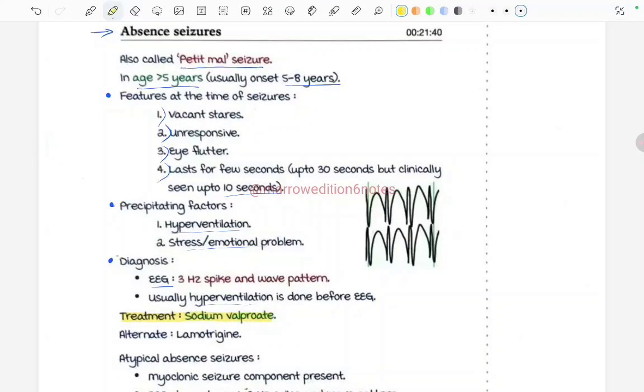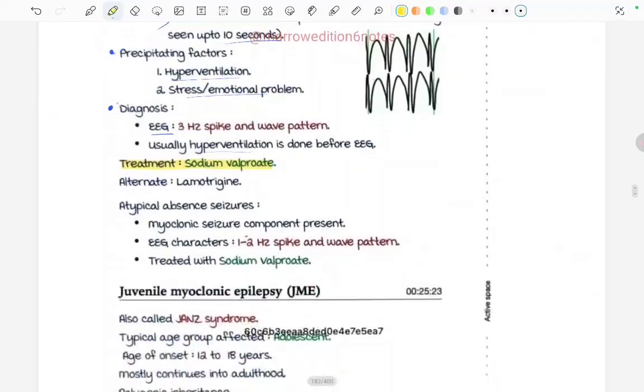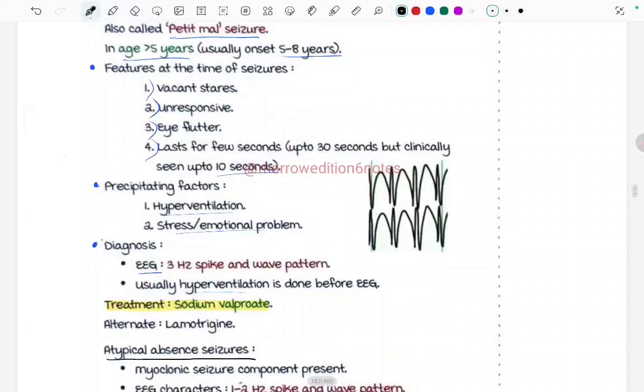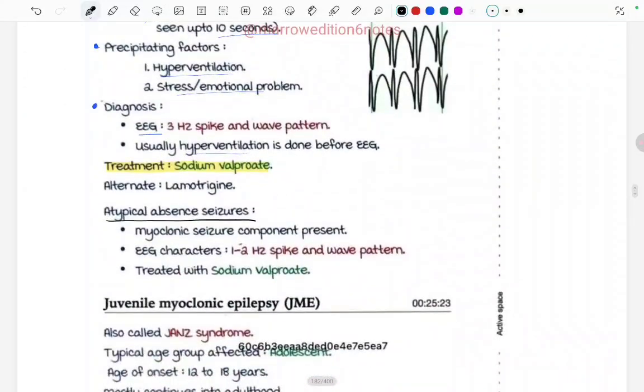There's something called atypical absent seizures also. Okay, what happens in this? There is a myoclonic seizure component present. In absent seizure there was no myoclonic or tonic component present, but in atypical absent seizure there is a myoclonic element also present, and the EEG characteristic is a 1 to 2 hertz spike and wave pattern, and treatment is again with sodium valproate. So we read about absent seizures.